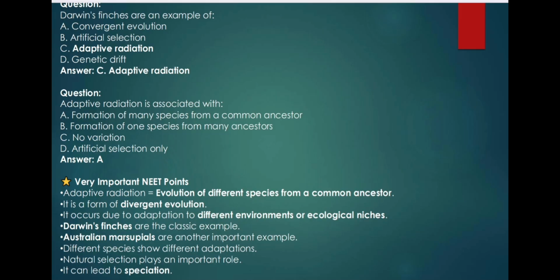Very important NEET points. Adaptive radiation is the evolution of different species from a common ancestor. It is a form of divergent evolution. It occurs due to adaptation to different environments or ecological niches. Darwin's finches are the classic example. Australian marsupials are another important example. Different species show different adaptations. Natural selection plays an important role. It can lead to speciation.